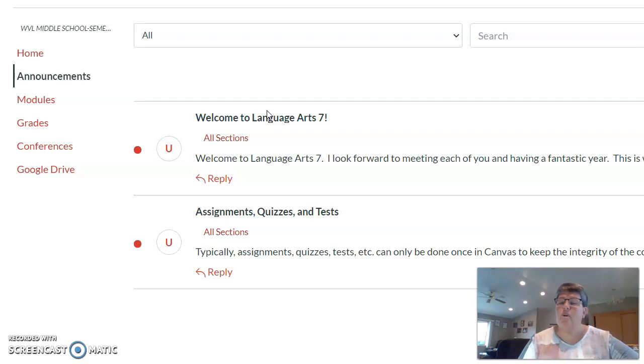And this is important for you to know because I typically will only grade your work one time. So you need to make sure you're ready to take a quiz before you take it, or ready to take a test, or ready to hand an assignment in. So what I tell you in that announcement is to keep the integrity of our online courses, I only grade them once. So you want to make sure that you go to your live class, you participate in that live class, then you work your way through the online lessons, which I'll show you here in a minute, do all of the ungraded work that's in the online assignments, study, then go ahead and take a quiz.